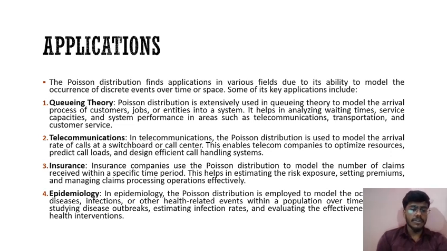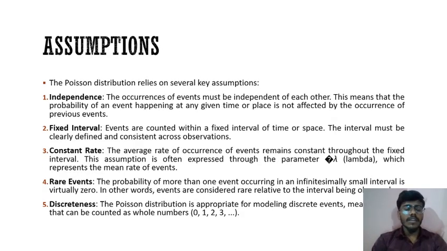Then next, insurance. Insurance companies use the Poisson distribution to model the number of claims received within a specific time period. This helps in estimating the risk exposure, setting premiums, and managing claims processing operations effectively. Epidemiology. In epidemiology, the Poisson distribution is used to model disease, infection, or other health-related events within a population over time, studying disease outbreaks, estimating infection rates, and evaluating the effectiveness of health interventions.